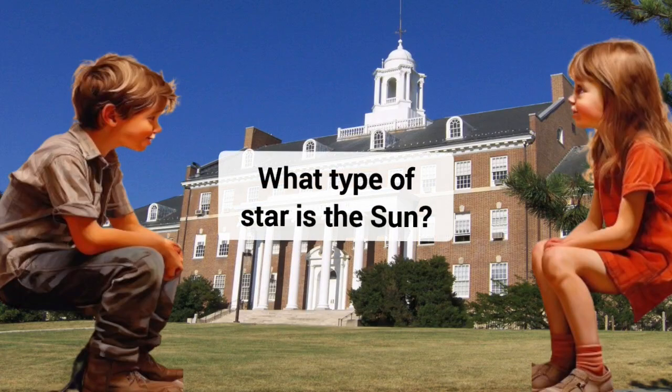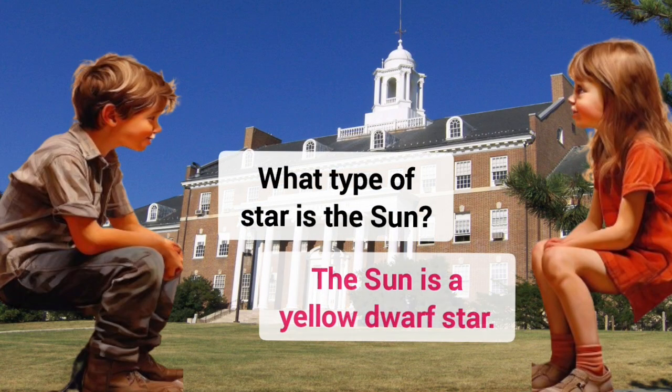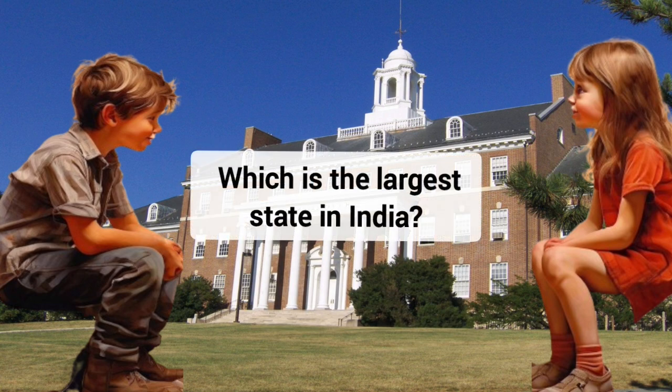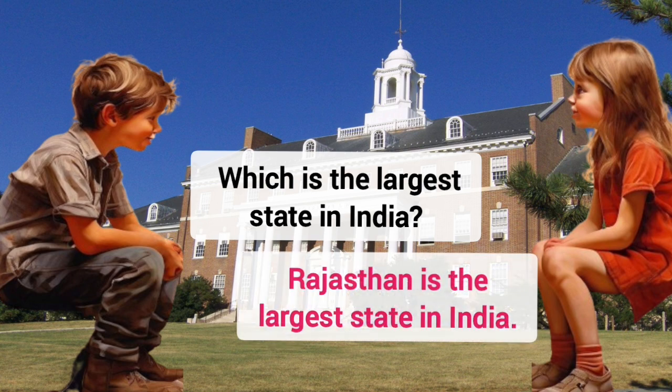What type of star is the Sun? The Sun is a yellow dwarf star. Which is the largest state in India? Rajasthan is the largest state in India.